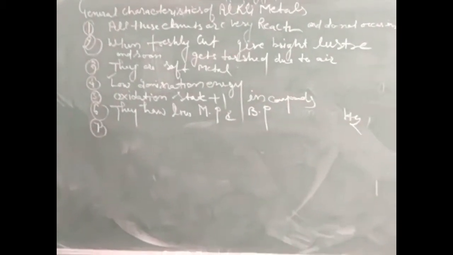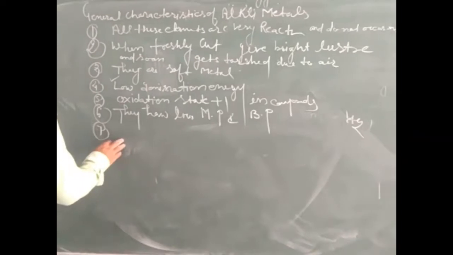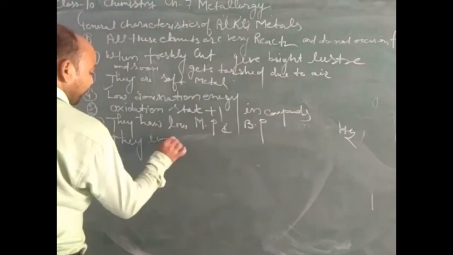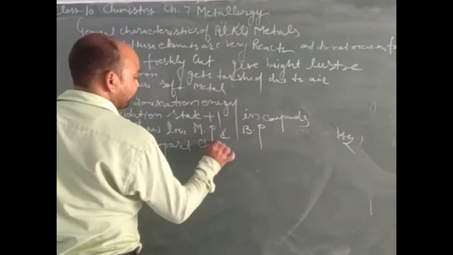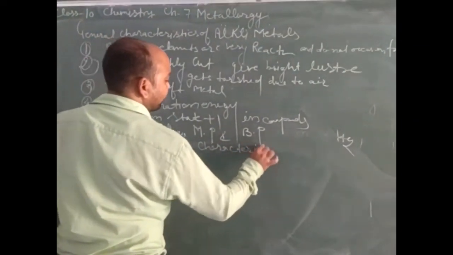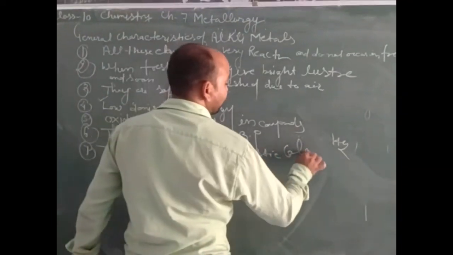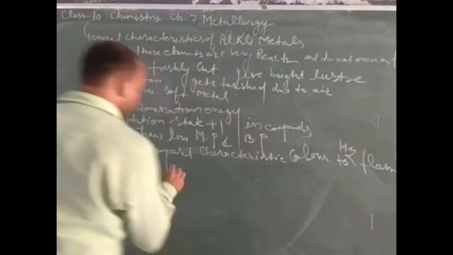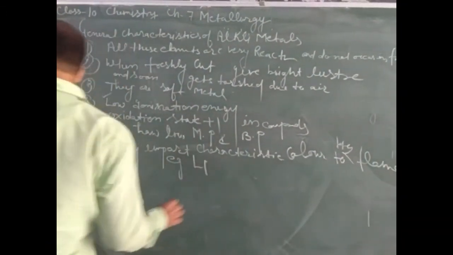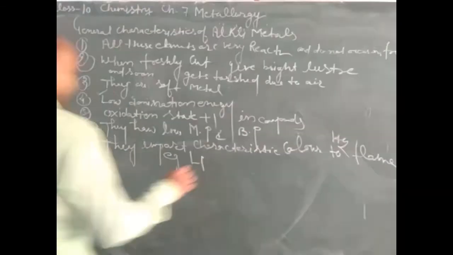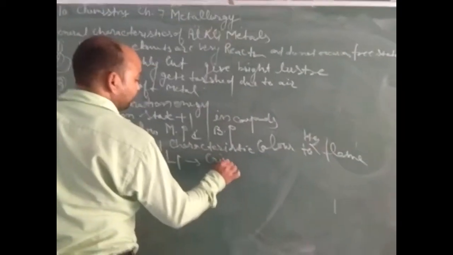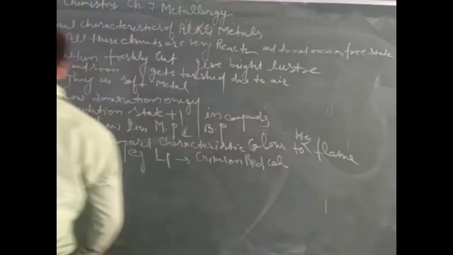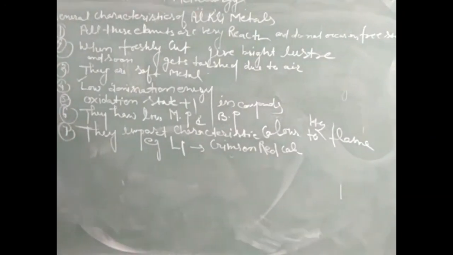They impart, meaning provide, characteristic color to flame. For example, lithium gives crimson red color, and sodium gives golden yellow color.